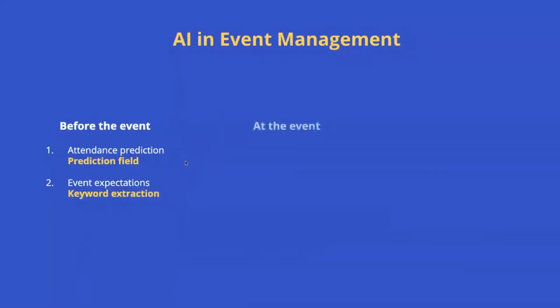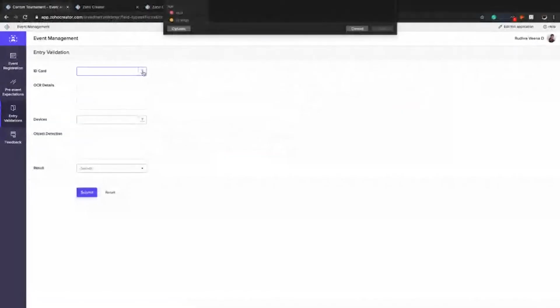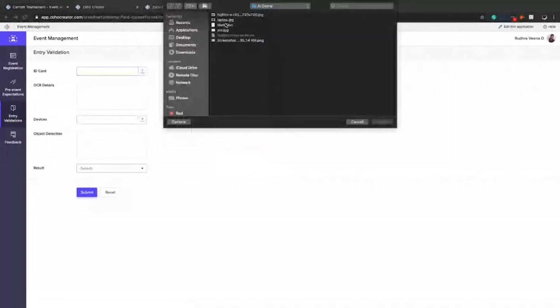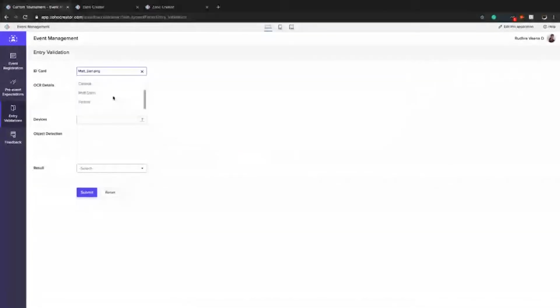Now let's see how AI can help us at the event. On the day of the event, you can verify the IDs of attendees with the optical character recognition field. It converts PDF files and images into editable text. Let's take a look at it. These are the entry validations. I'm uploading an ID card that someone has brought. It extracts the text from the ID card. This is the OCR field.